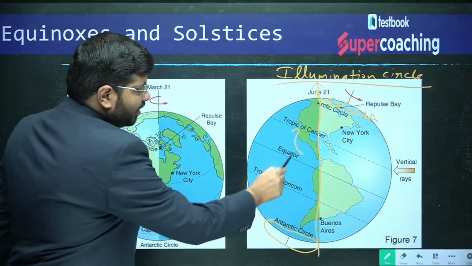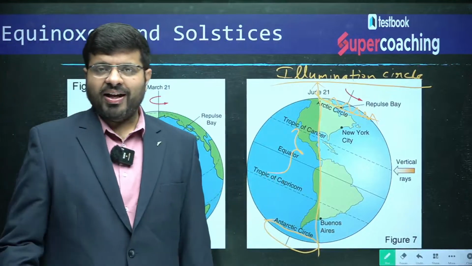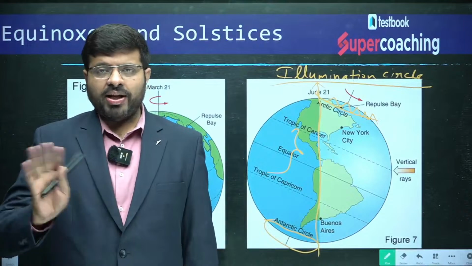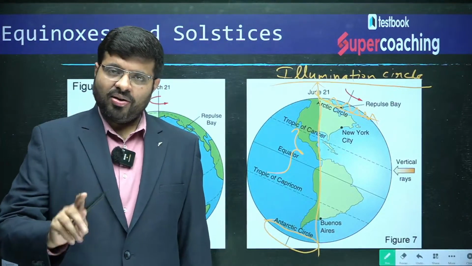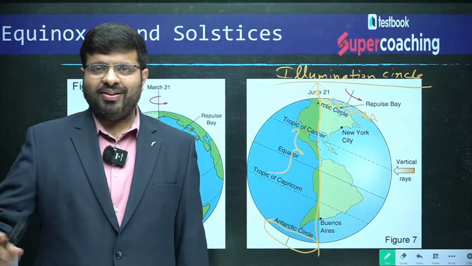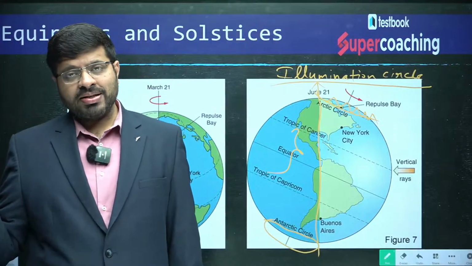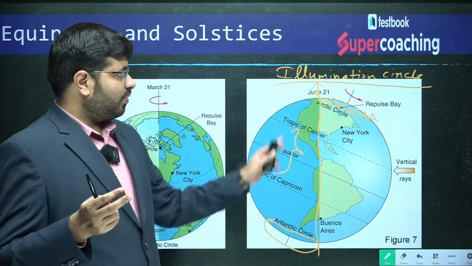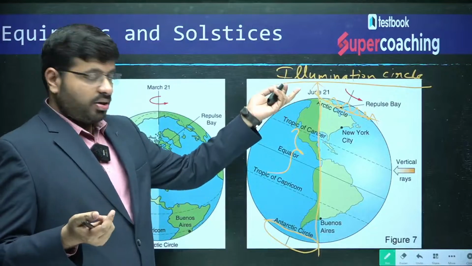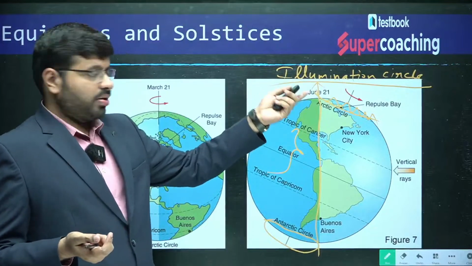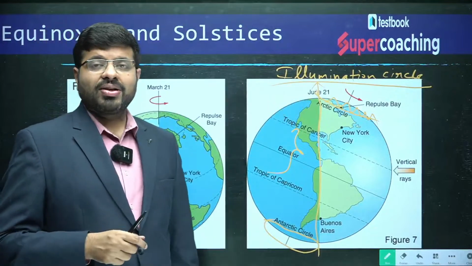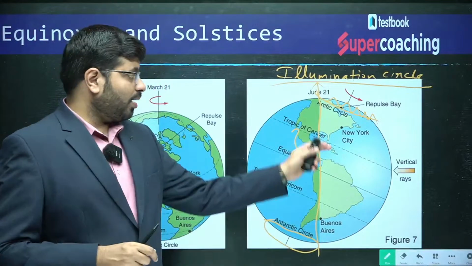Here you will find everything, day and night. You have day and night. There, no day and night, you have only day throughout that day, 24 hours. And after some months, on December 23rd, once again December 22nd or 21st, whatever the variation, you will find that on that day once again it will be the opposite. You can see this picture now.